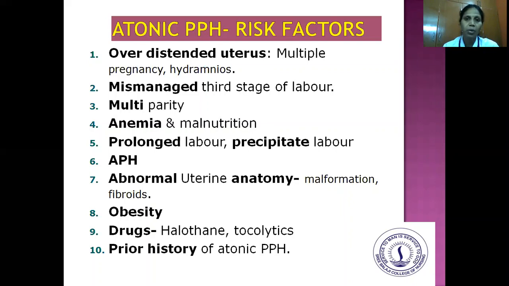The mother is obese and loose flaccid muscles also sometimes lead to atonic uterus. And next risk factor is drugs like halothane and tocolytics, which also lead to atonic uterus. And prior history of atonic PPH, postpartum hemorrhage. If the mother has previously had postpartum hemorrhage in a previous delivery, she is likely to come under the risk of PPH during the current delivery.